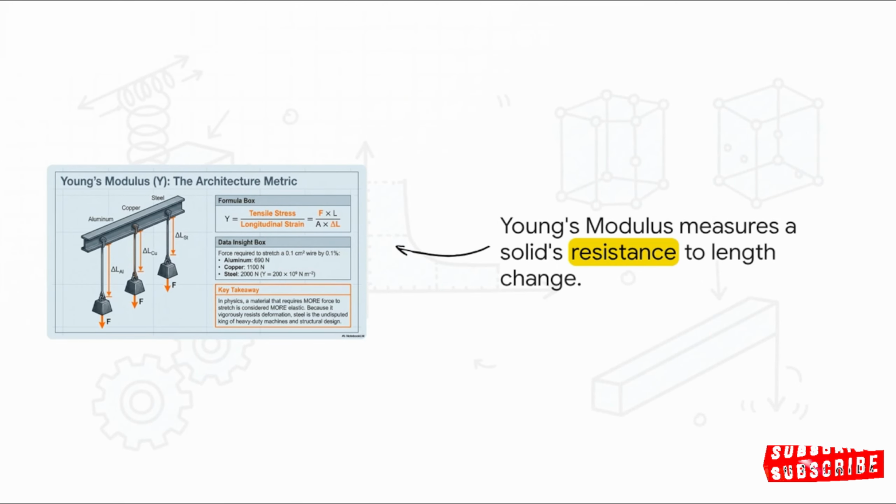Engineers actually quantify a solid's resistance to length change using a brilliant metric called Young's modulus. Think about testing different materials, like aluminum, copper, and steel, under incredibly heavy loads. When you apply the exact same massive downward force to all three, the aluminum stretches quite a bit, the copper stretches a little bit less, and the steel barely budges at all.